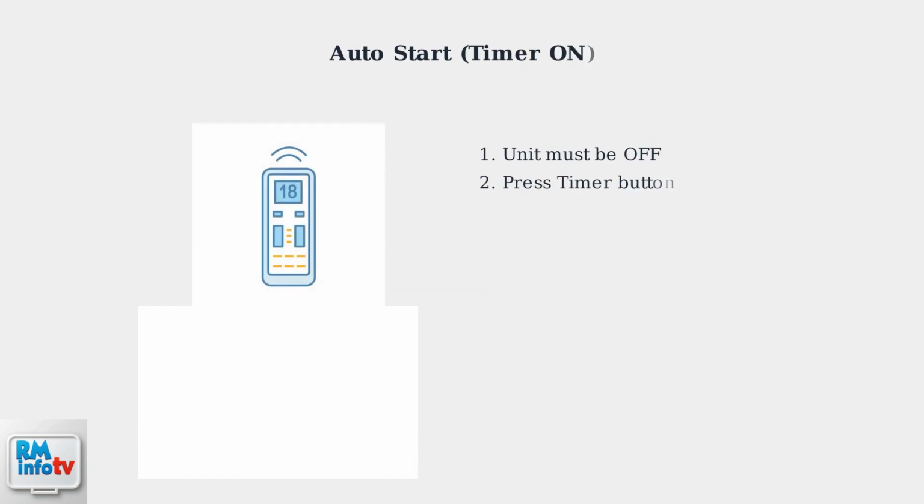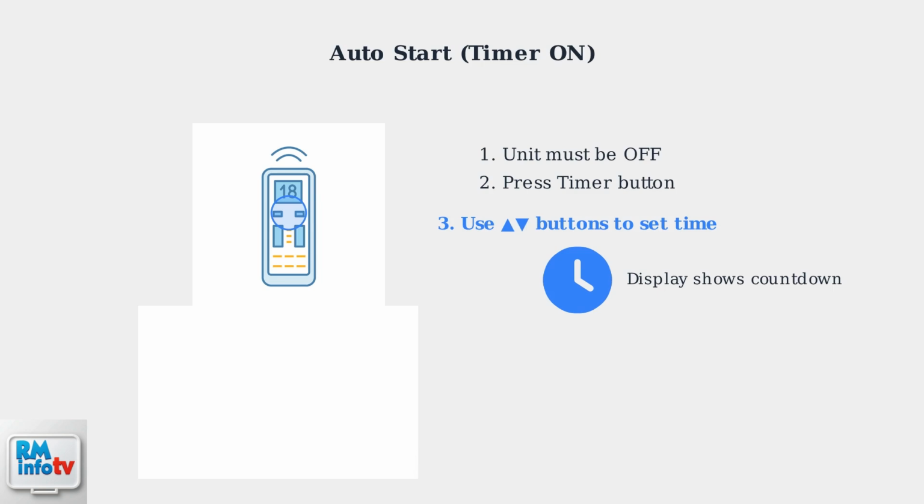Programming the auto start timer is straightforward. First, ensure your air conditioner unit is turned off. Press the timer button on your remote control. Then use the up and down arrow buttons to set your desired start time. The display will show the time remaining until the unit automatically turns on. Make sure to point the remote toward the unit to confirm the setting.